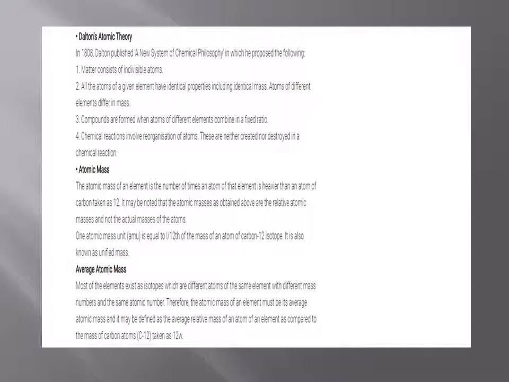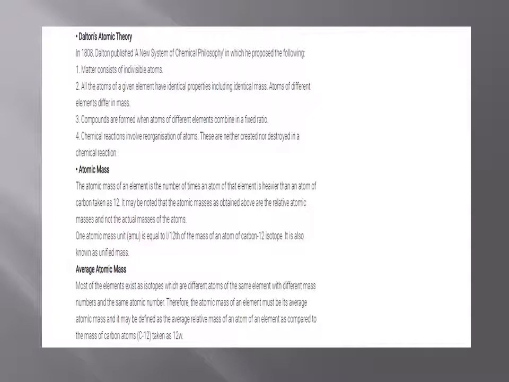What is atomic mass? The atomic mass of an element is the number of times an atom of that element is heavier than an atom of carbon taken as 12. It may be noted that atomic masses as obtained above are the relative atomic masses and not the actual masses of the atoms. One atomic mass unit, that is amu, is equal to 1/12 of the mass of an atom of carbon-12 isotope. It is also known as unified mass, that is u.